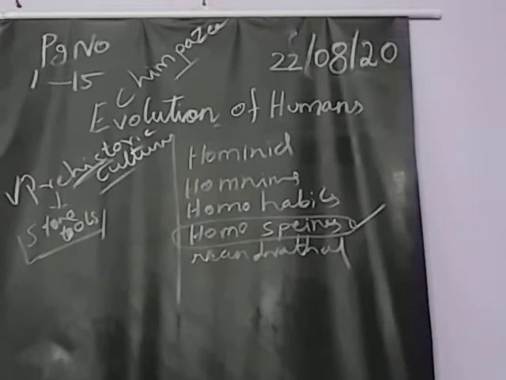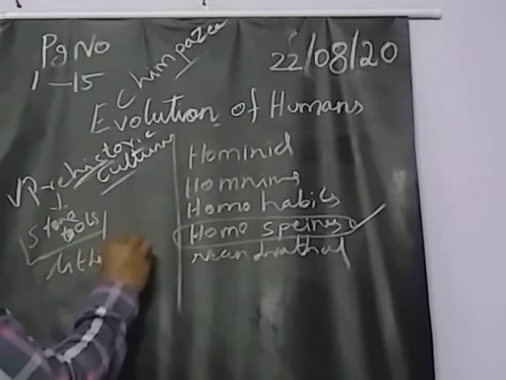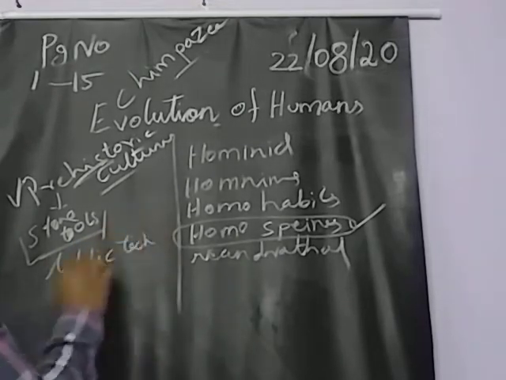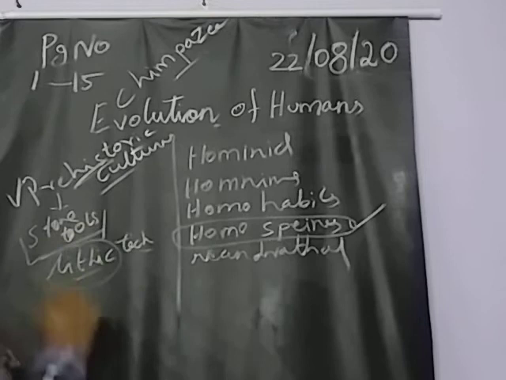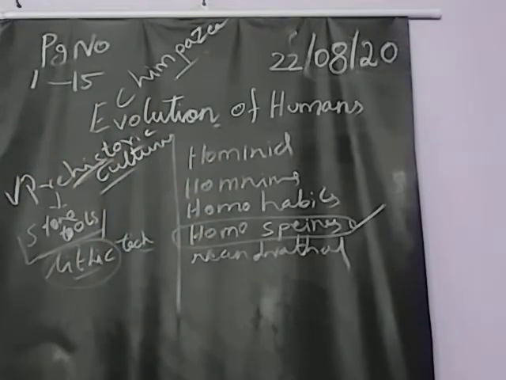Very small tools, somewhat big tools. That will be called lithic technology. The stone tools will be called lithic technology. What is lithic? It means we prepare tools by stone.